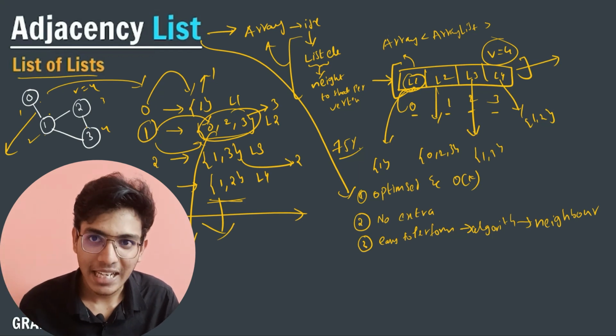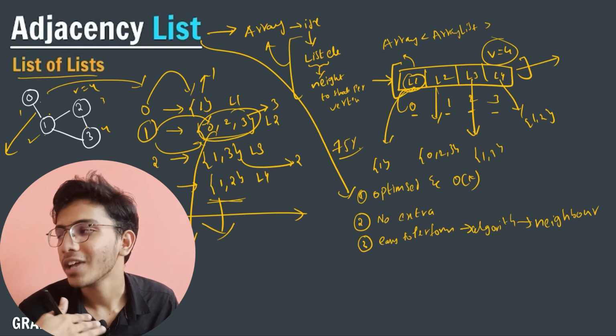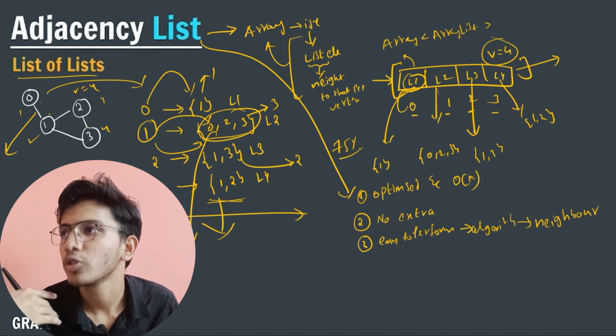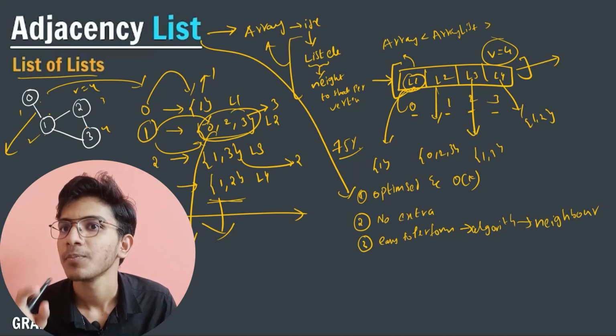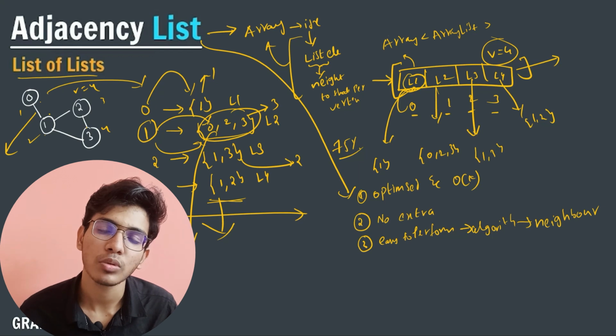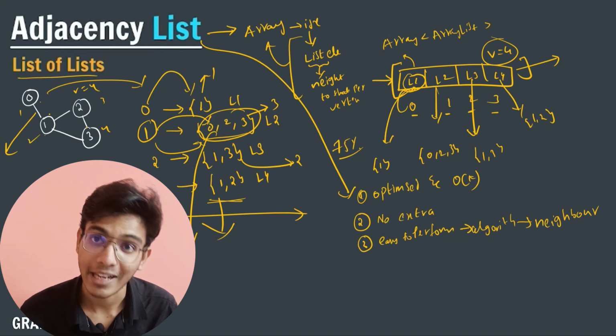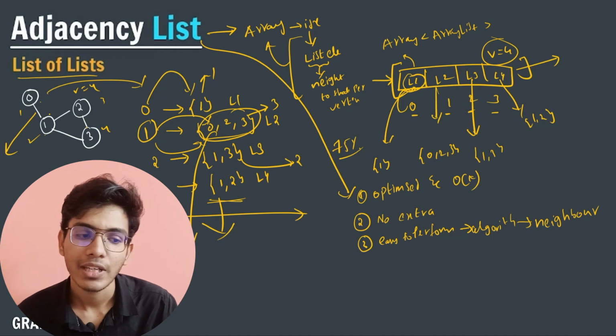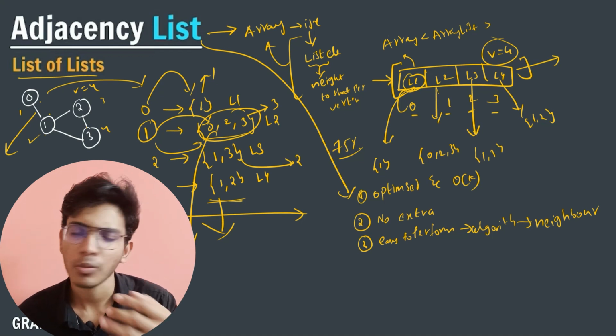So here I am basically performing a single operation. Whenever we get a request to give the neighbors, it becomes very easy to return or calculate the neighbors. Because of this, we use this method frequently, or most of the time.